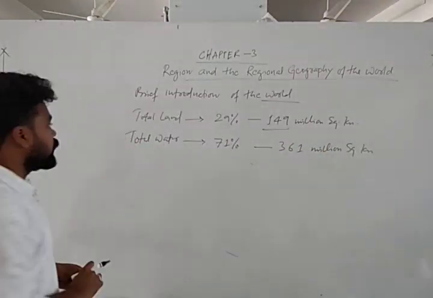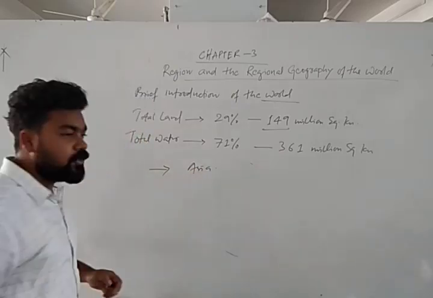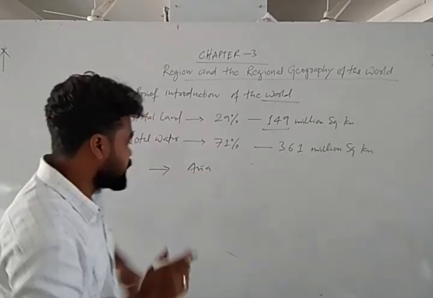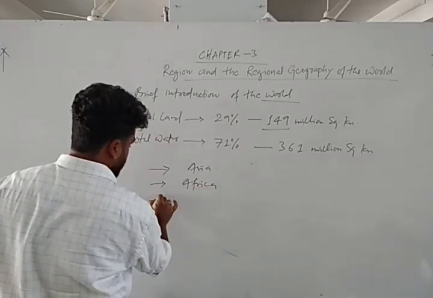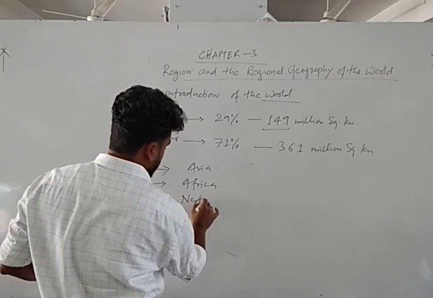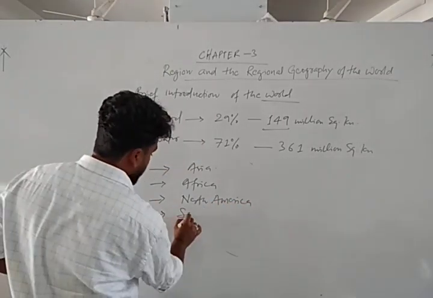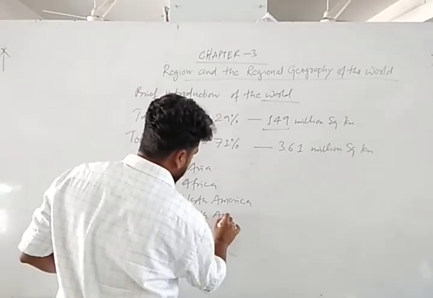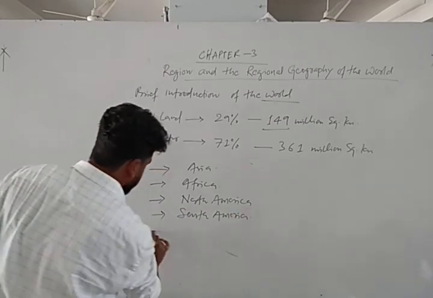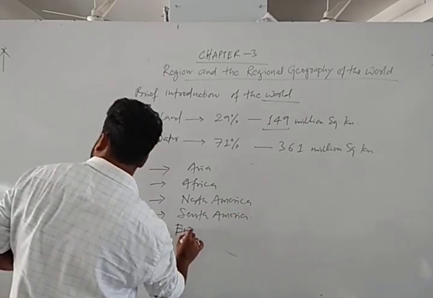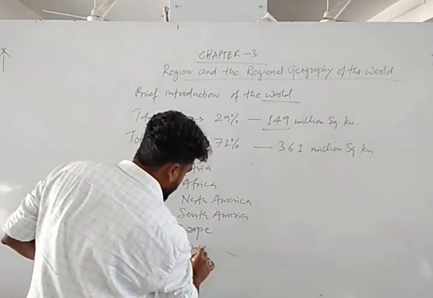So the land surface is covered by the continents: Asia, Africa, North America, South America, Europe, and Oceania.